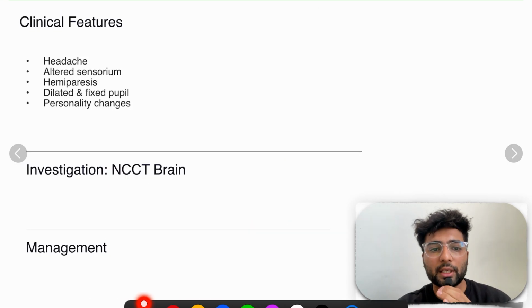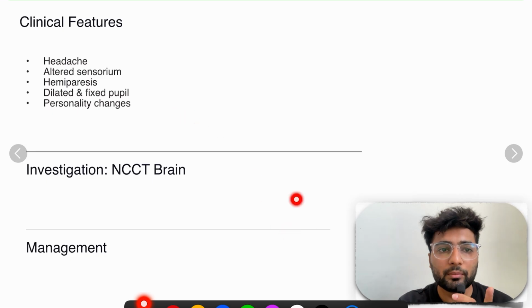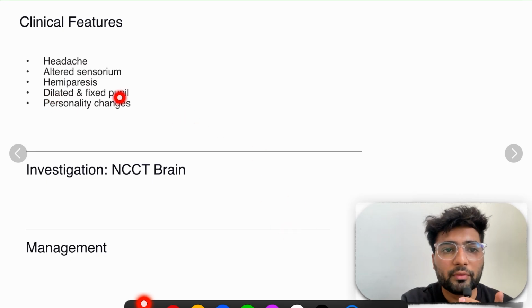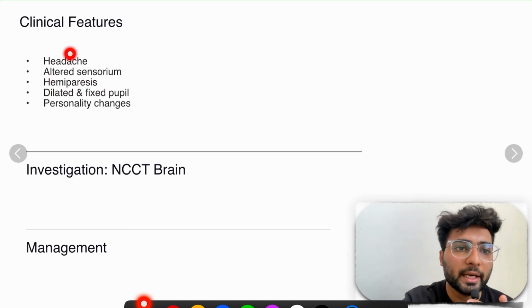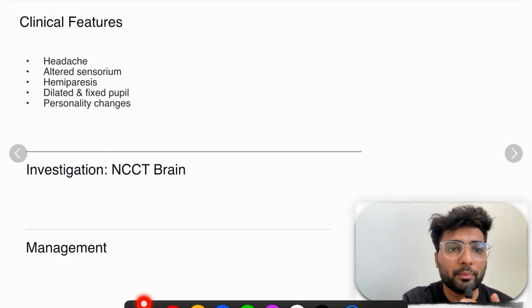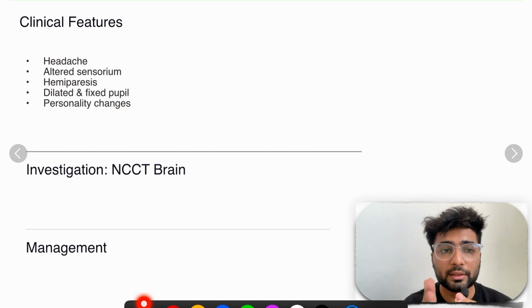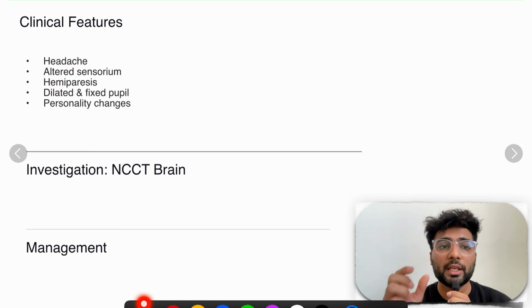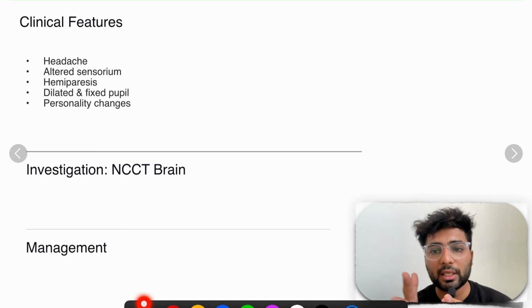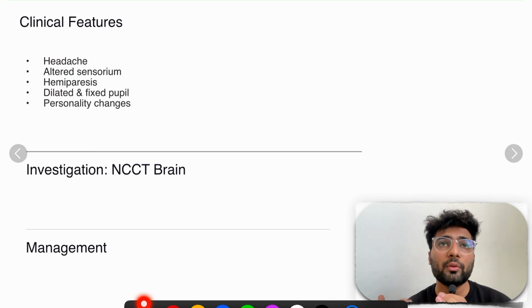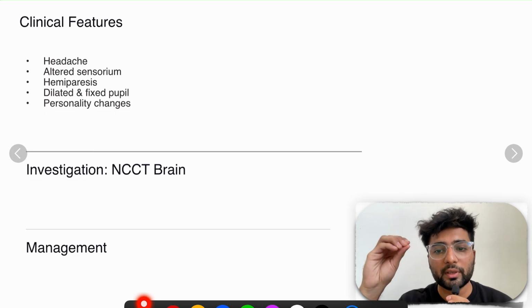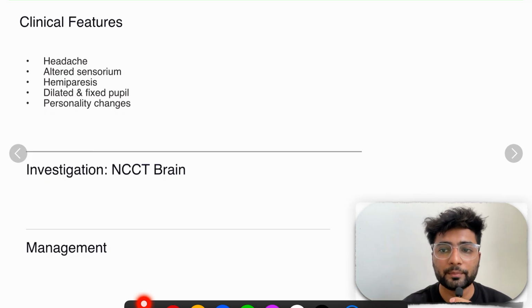Now, what are the clinical features? See, clinical features are the same. We have dilated and fixed pupils, hemiparesis, which was the same in the extradural hematoma. Others are headache, altered sensorium, and personality changes. In elderly, these are the symptoms that you should see. If the elderly is having this type of symptoms, then he might have encountered a minor trauma, and slowly the vessel is bleeding inside his brain.